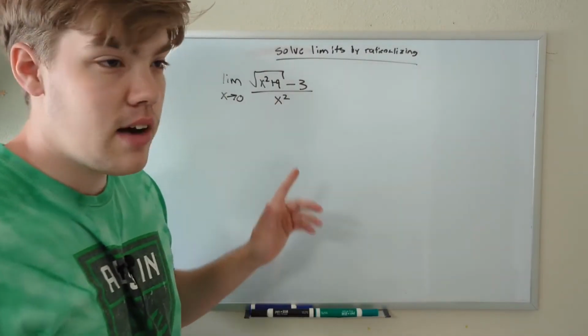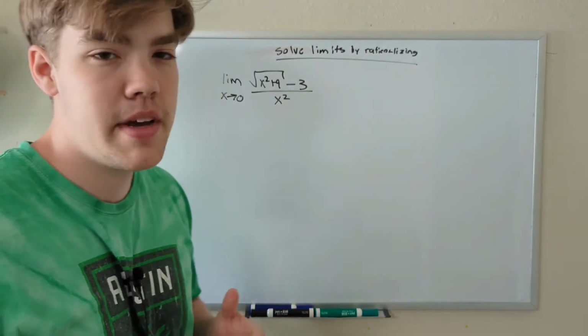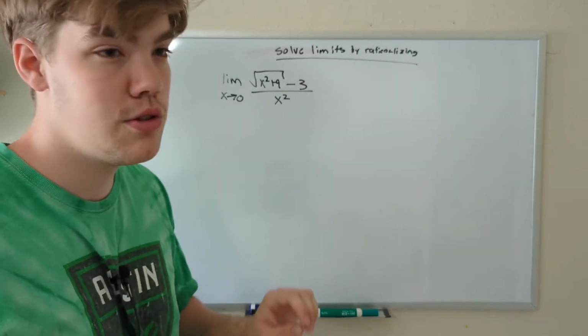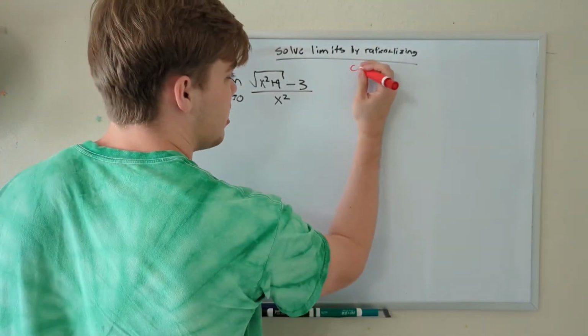So where do we go from here? How can we manipulate this function in order to make it possible to solve without changing the actual value of this function? Well, what we're going to do is we're going to use what's known as the conjugate.